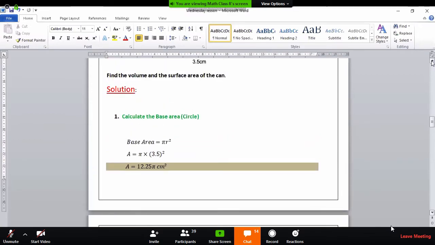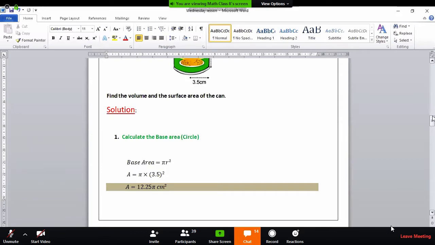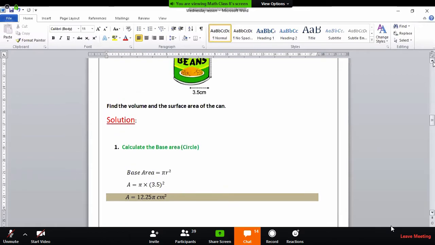For finding the surface area, I kept the formula right above this question. First we will be finding the base area, because for finding the volume we need base area and the height. The base is always a circle in a cylinder. I hope you know this point.